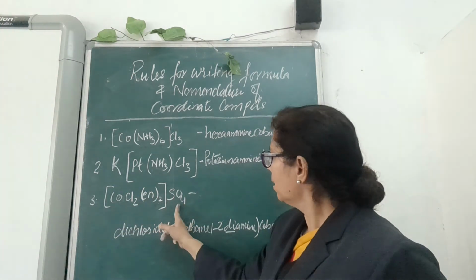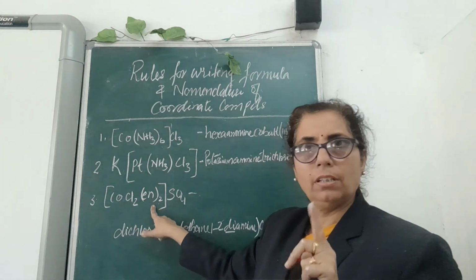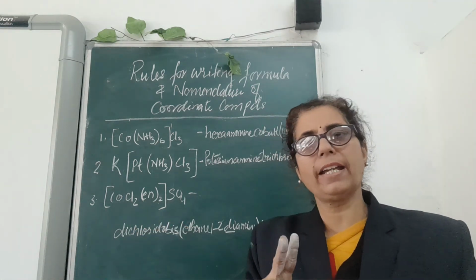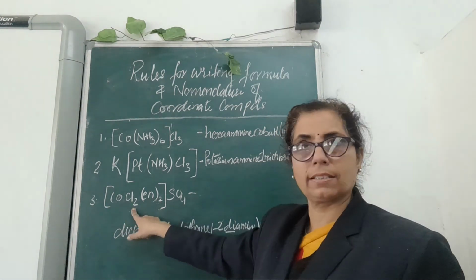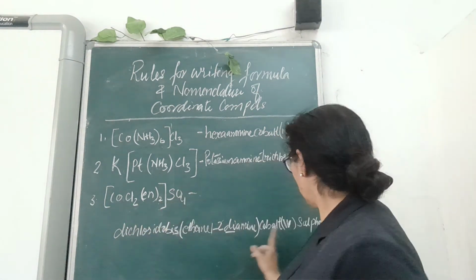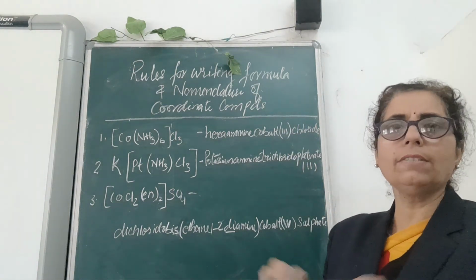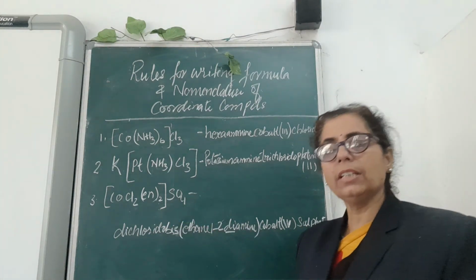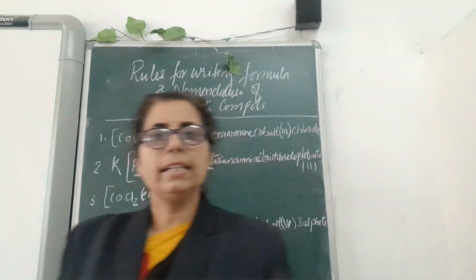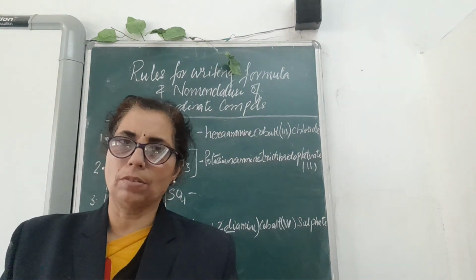Sulfate has 2 negative charge, and here ethane 1,2-diamine has 2 points of attachment, so 2 times 2 is 4, and this one is also 2, so 6. 6 minus 2 comes to be 4 here. You can calculate this while writing down the formula also, and sulfate should be written outside. So these are the rules for naming as well as writing down the formula for coordination compounds.